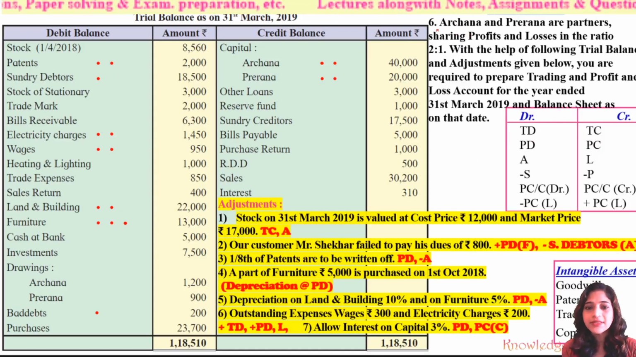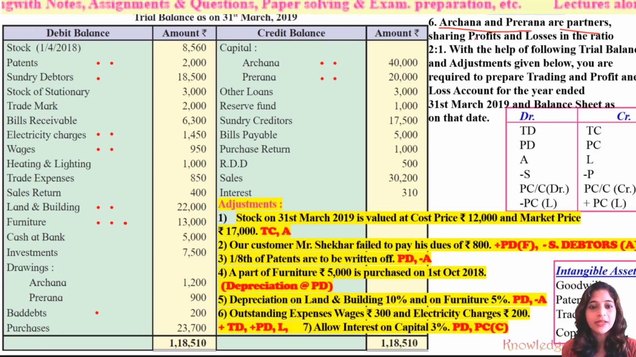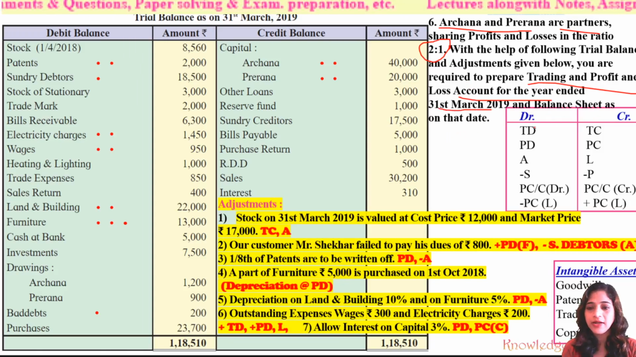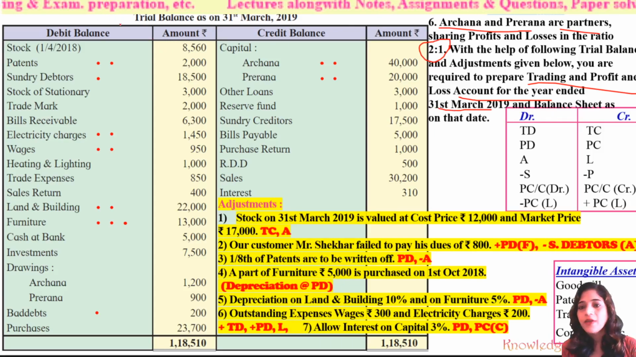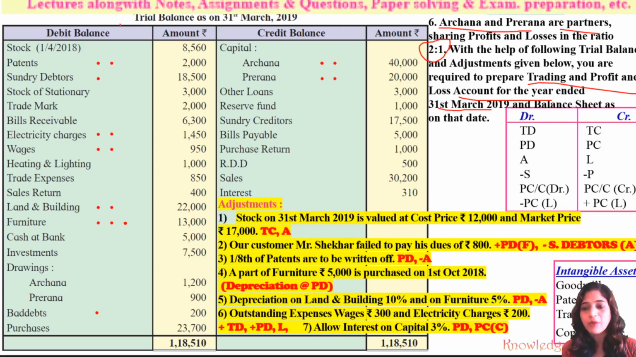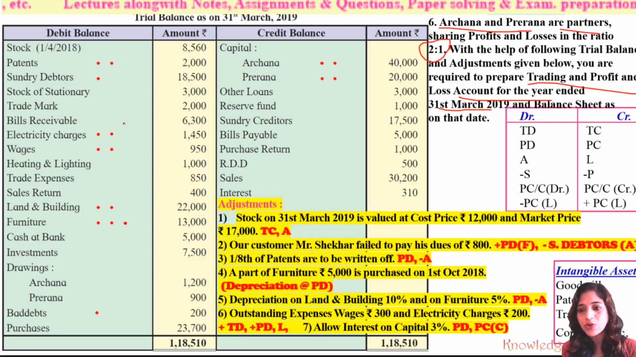Practical problem number 6. Archana and Prerna are partners sharing profits and losses in the ratio of 2:1. With the help of the following trial balance and adjustments given below, you are required to prepare the trading and profit and loss account for the year ended 31st March 2019 and the balance sheet as on that date. Now, we have already solved 5 practical problems. Apart from that, we have also solved some illustrations which were shown as solved in the book.